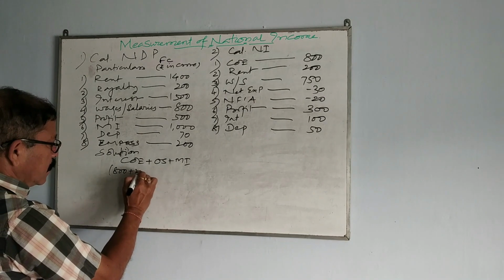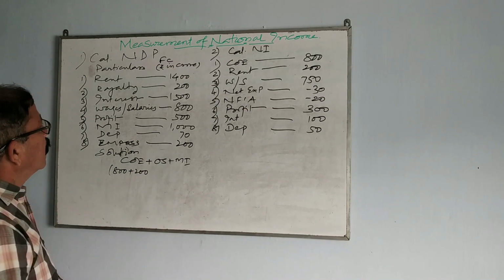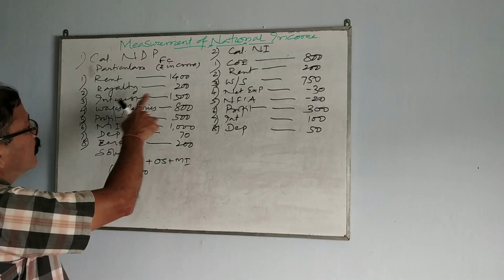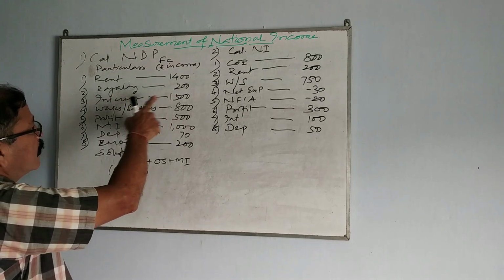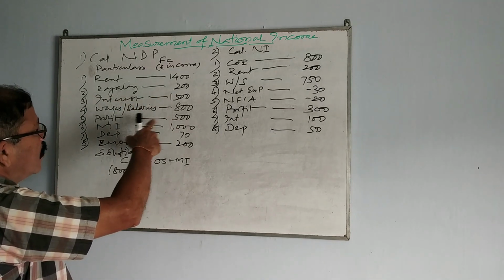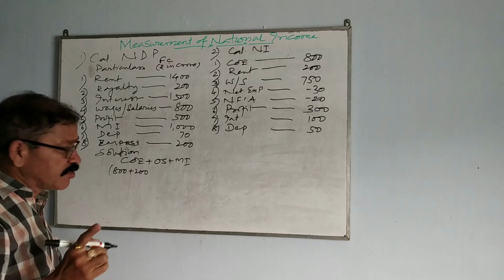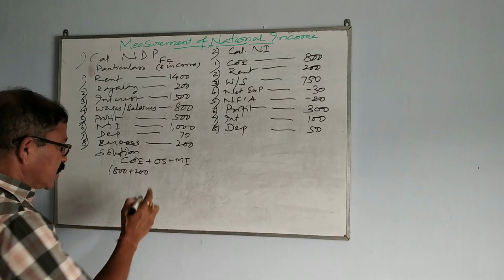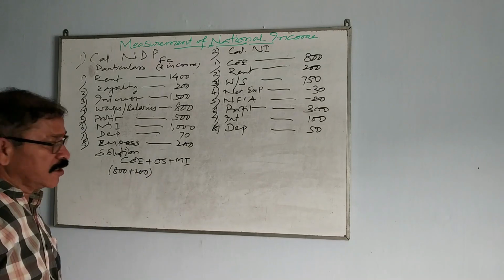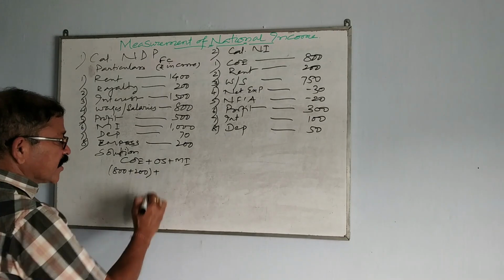EMPSS. Anything else? Rent, royalty, they are all not coming under COE. COE means wages and salaries plus EMPSS. So this is COE.